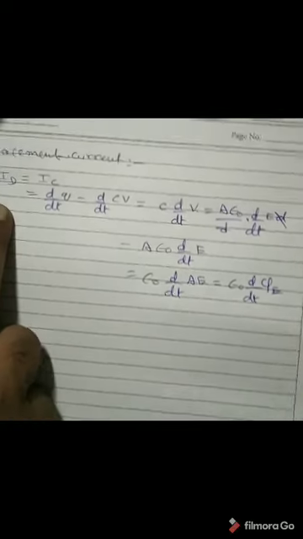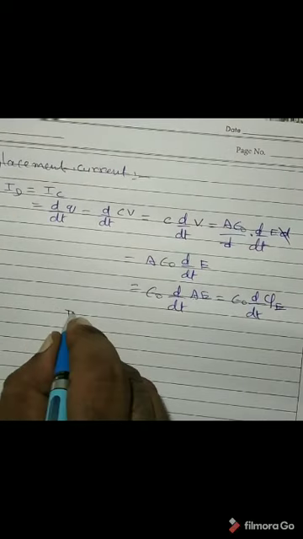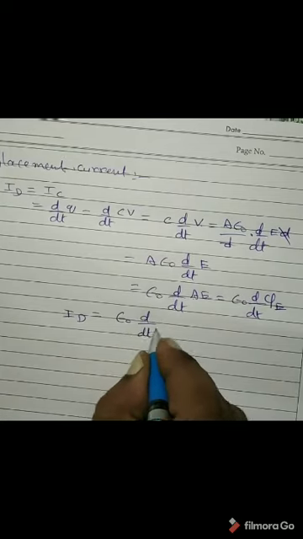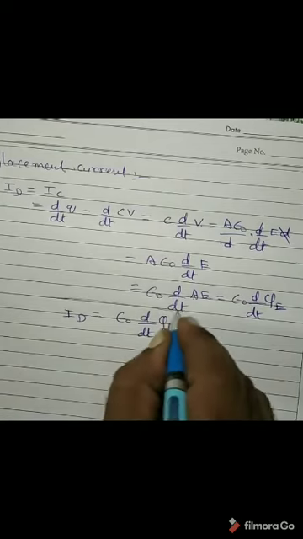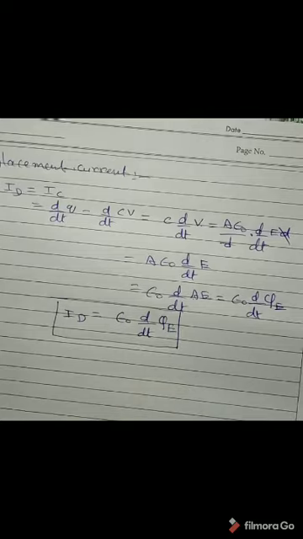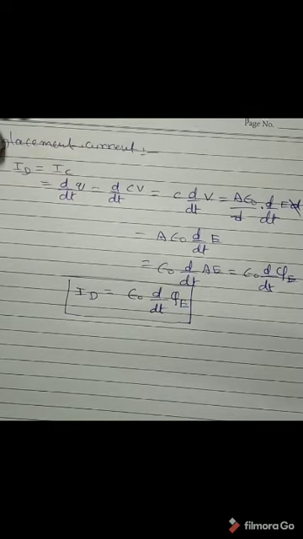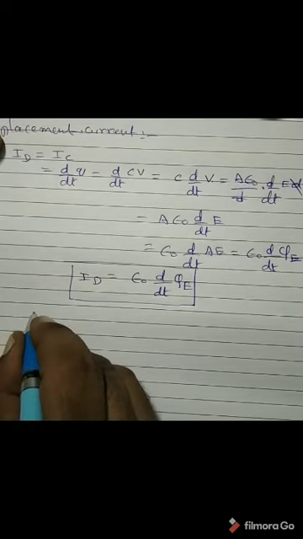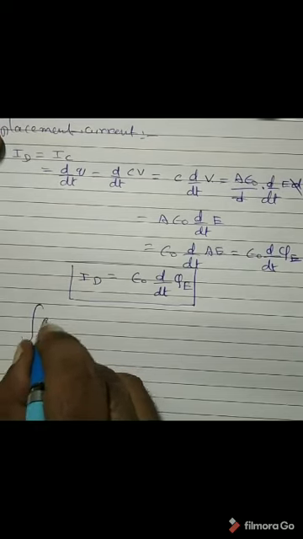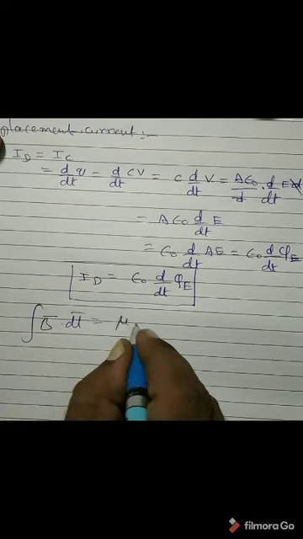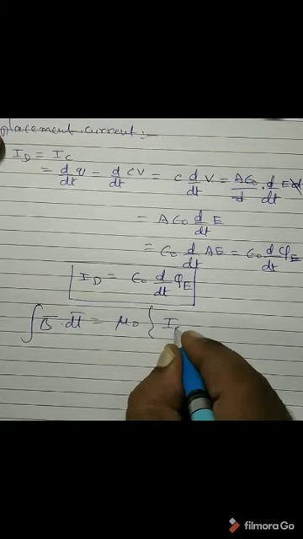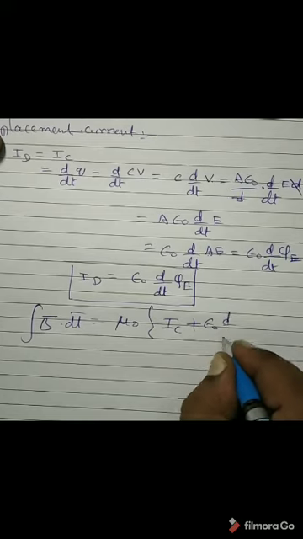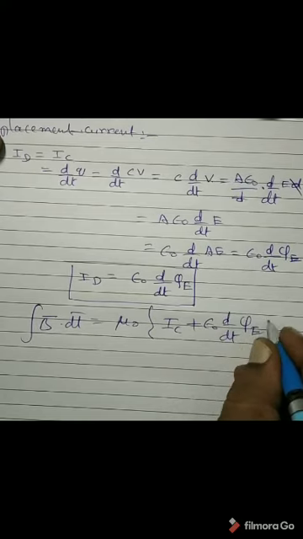So, the expression for displacement current has become ID is equal to epsilon 0 times d by dt of phi E. This is the expression for displacement current. Now Ampere's second law, the modified law, we can write like this: integral B bar dot dl bar is equal to mu 0 into IC, the normal current, plus ID. In the place of ID you can write epsilon 0 d by dt of phi E.